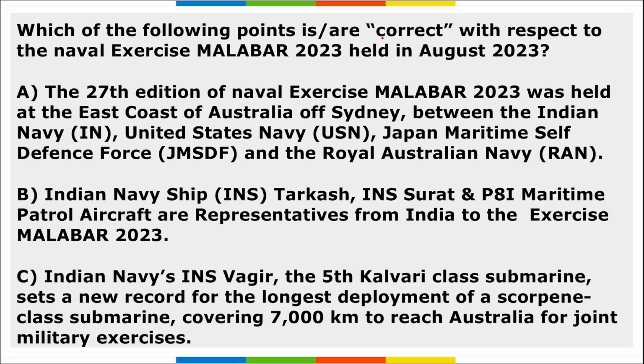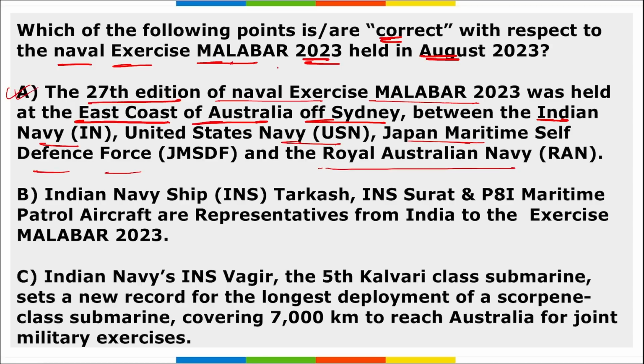Next, which among the following are correct with respect to Naval Exercise Malabar 2023 held in August? This exercise is held by Quad countries, right? This was the 27th edition of Naval Exercise Malabar, held at the east coast of Australia off Sydney. It was between the Indian Navy, US Navy, Japan Maritime Self-Defense Force and Royal Australian Navy. So yes, option A is correct.